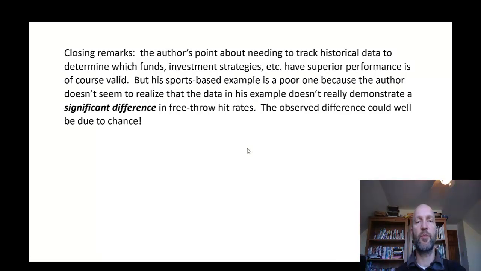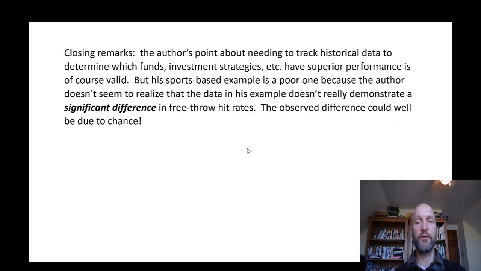The author tries to make a point that tracking historical data and using that as a basis for decision making is a smart thing to do, especially when we're looking for events that are going to take place in the future. And that's true. That's a big part of statistics.